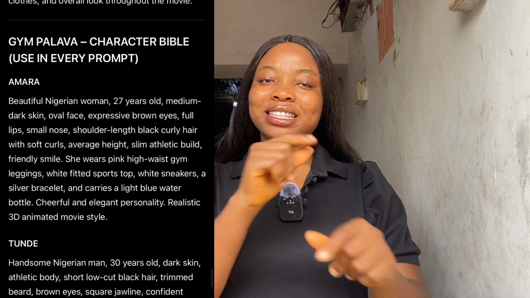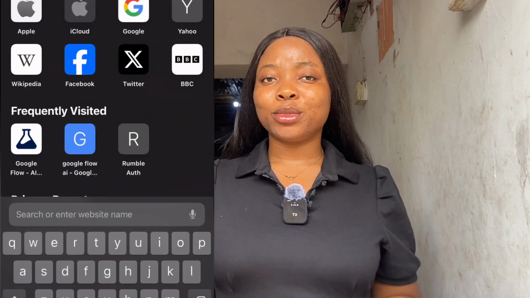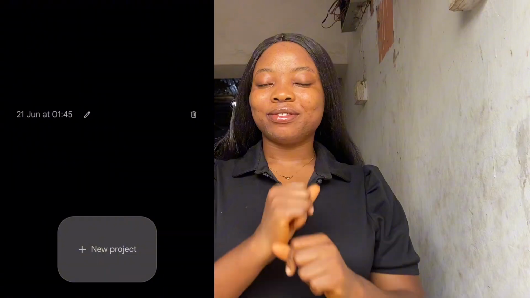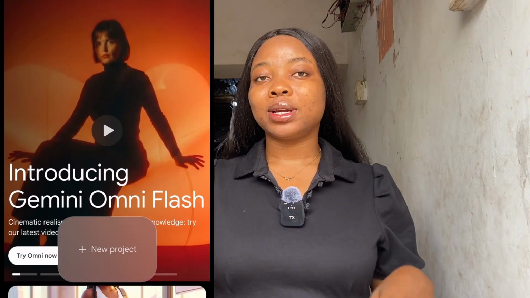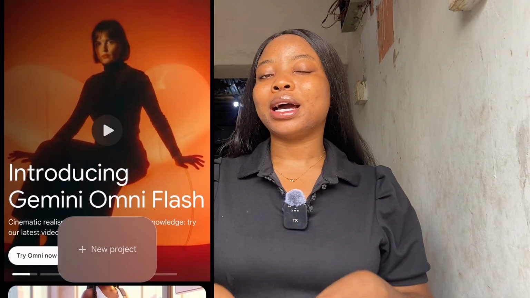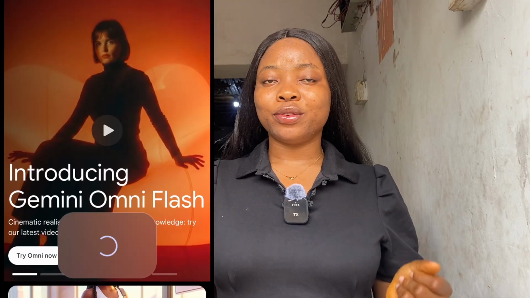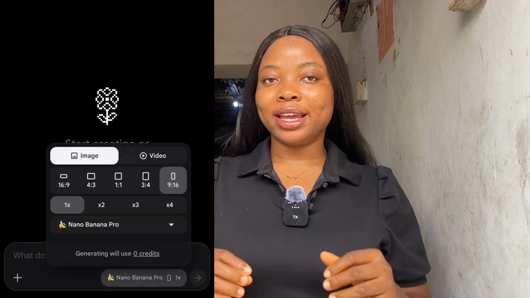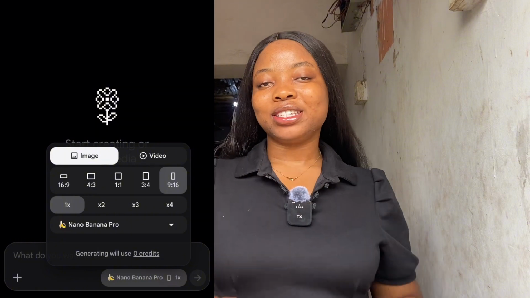So what we're going to be doing is copy it, then go to our browser, search for Google Flow AI, click on the very first one right here, allow it to load, and then you have to log in with your Google account. If you have not logged in, click on new project, allow it to load, then come down right here where it says Nano Banana Pro. Make sure it is on image.